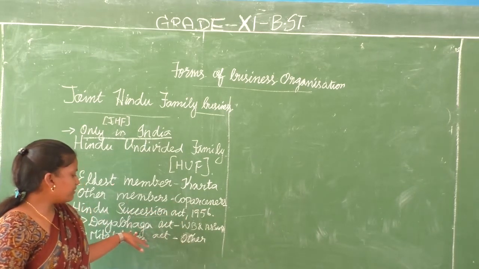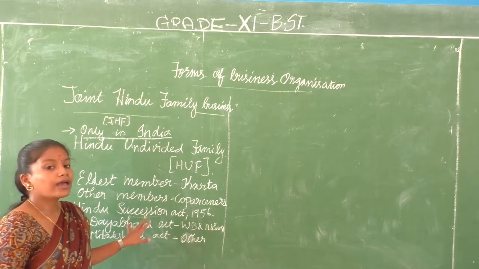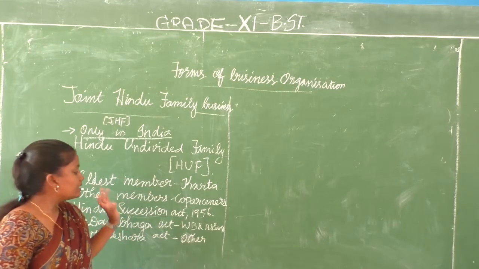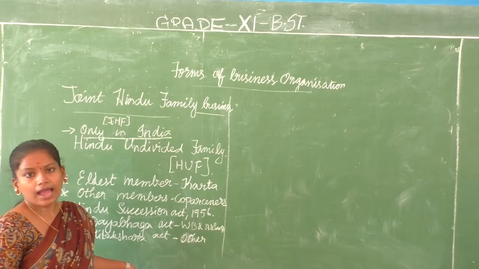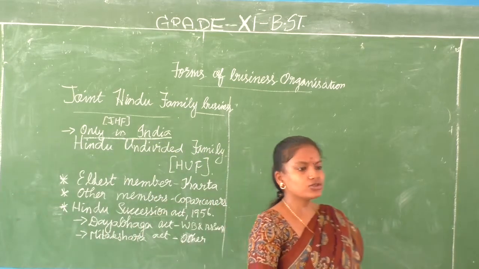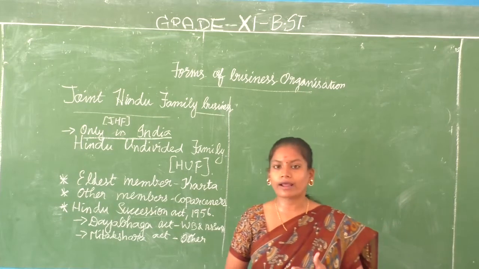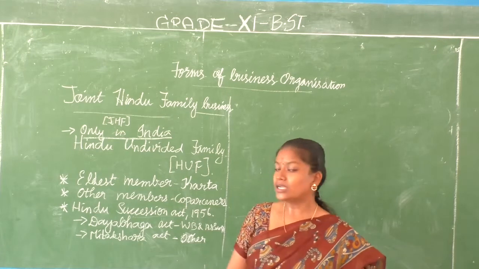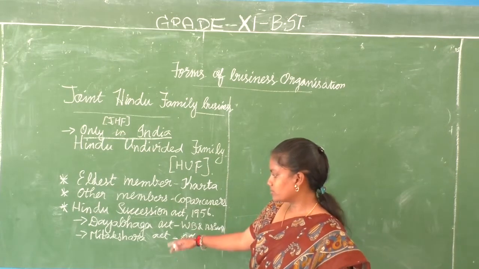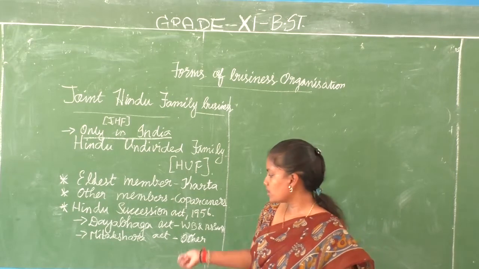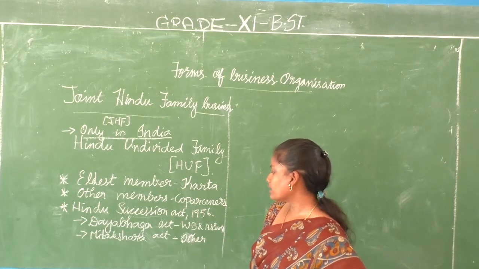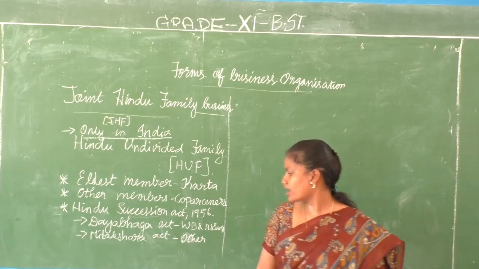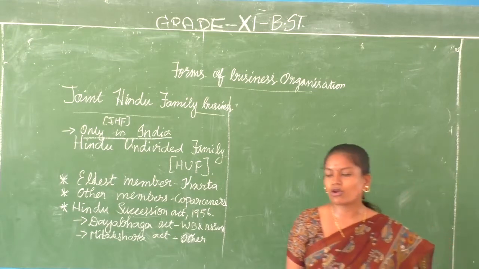So what is the difference between Dayabaga Act and Mitakshara Act? Dayabaga Act allows you to take the ownership only after the death of the father, whereas Mitakshara Act does not allow you that. It gives you direct partnership, direct ownership right when you are born in the family. Okay, all this happened in Hindu Succession Act. So according to this, we have two separate deviations: Dayabaga Act and Mitakshara Act. Dayabaga Act works only in West Bengal and Assam, whereas Mitakshara Act works in the other states of India.